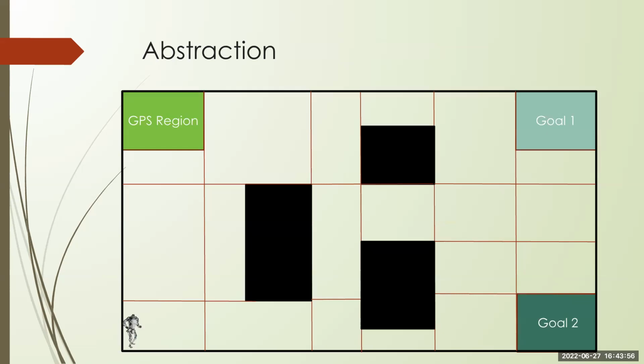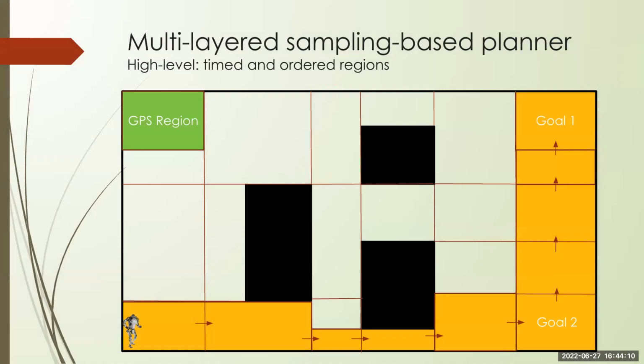And how that works is we first have some abstraction of the space. It can be a grid-based abstraction as long as the regions of interest have to be in one region on their own. And what we do in the multi-layer planning framework is at the high level, we search over this graph and abstraction, and that gives us a sequence of timed and ordered regions.